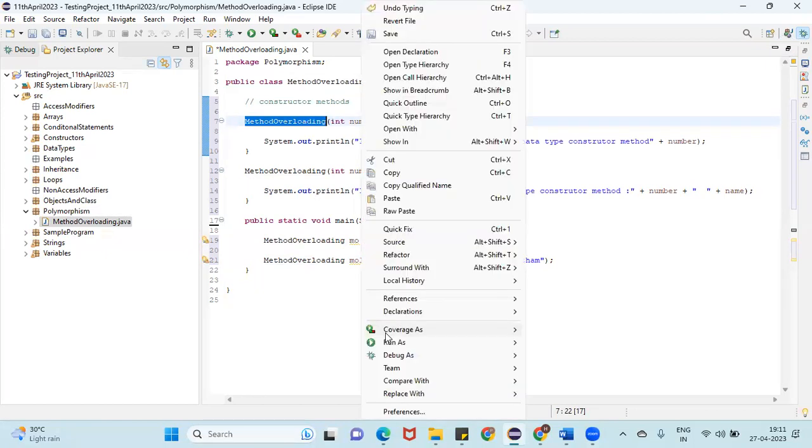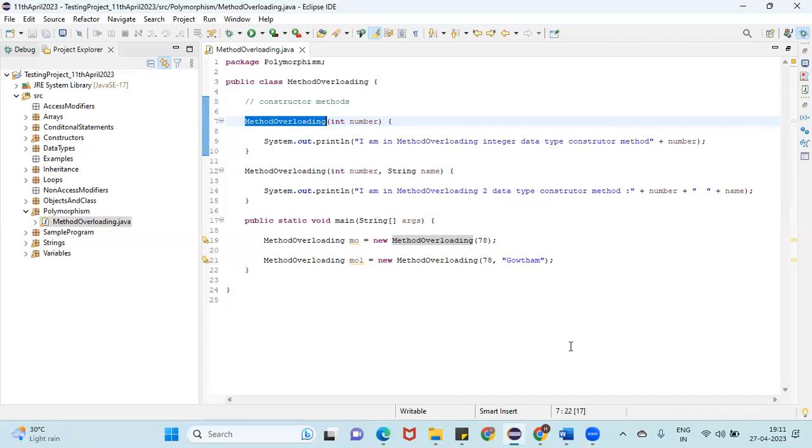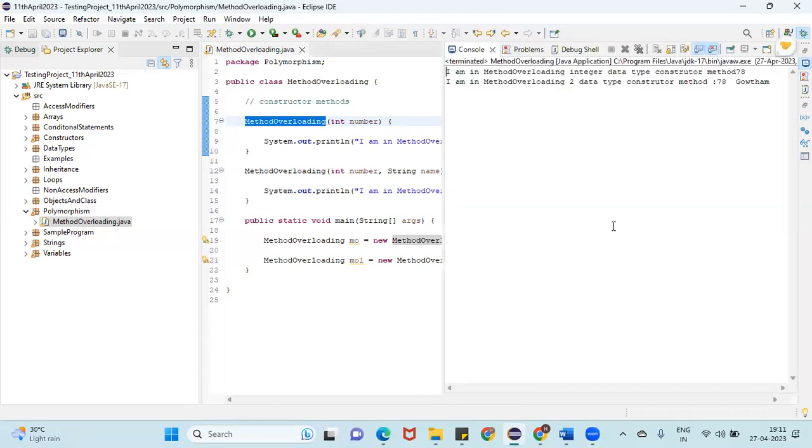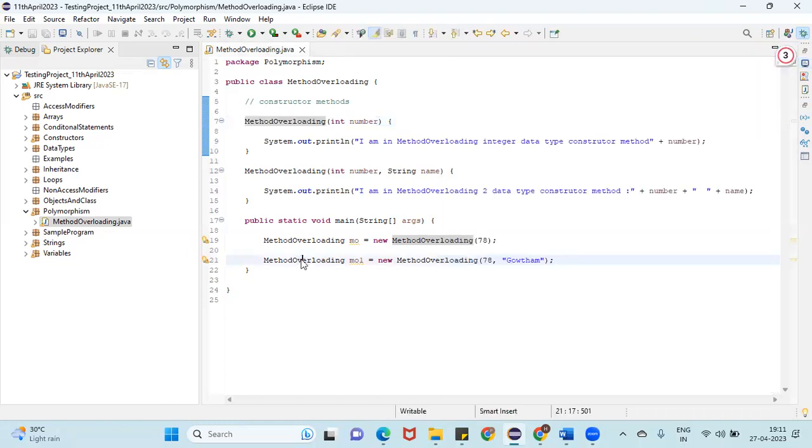So now let me execute, guys. See here, I'm in method overloading, integer data type constructor method 78, and the remaining, 78 and Gautam. So we can overload constructor methods more.